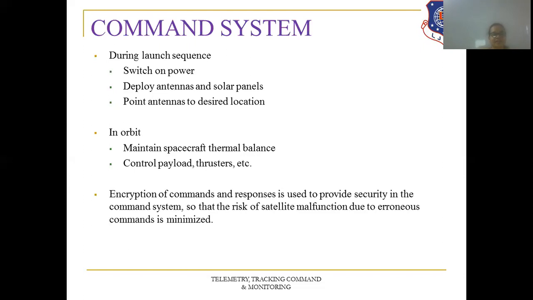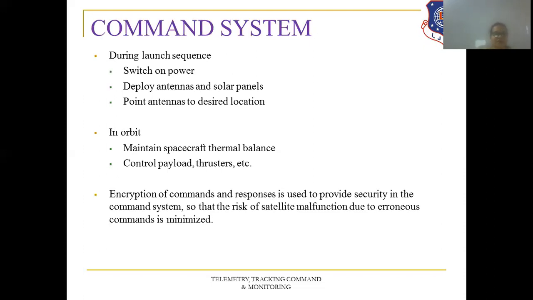First of all, to operate the satellite, we need to switch on the power. Then after switching on the power, we first deploy the antennas and solar panels, so the power we are using from batteries can be switched off and the solar panels can be switched on. And third, the antenna should be pointed at the earth station antennas for gaining the maximum information.